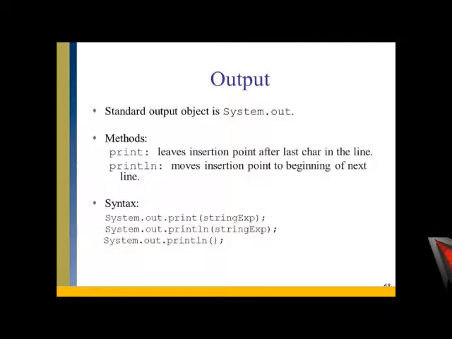The output statement can be written in two different forms. One is system.out.print. When you use this statement, the cursor remains on the same line of the screen after producing the result. The next one is system.out.println. This statement passes the cursor to the next line of the screen after producing the result.